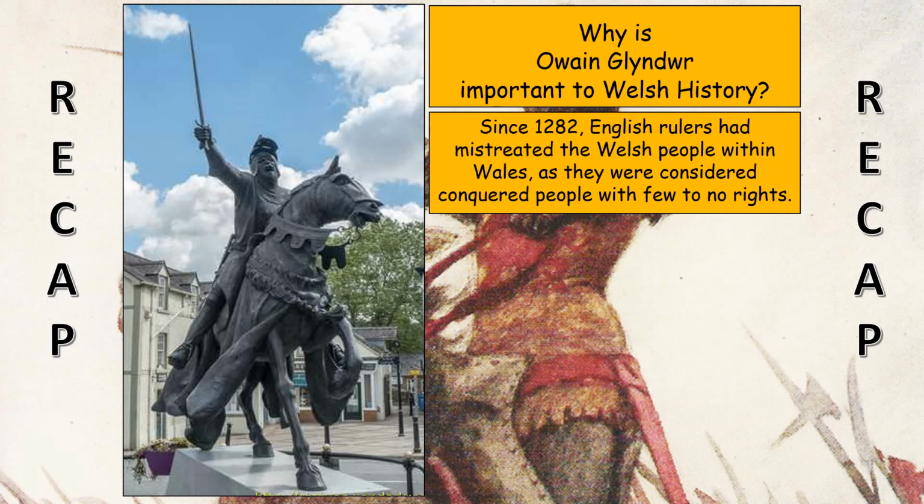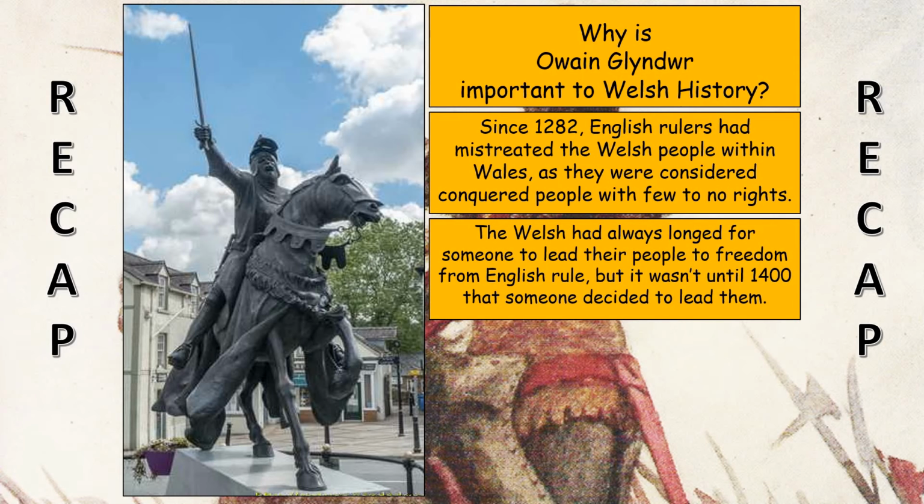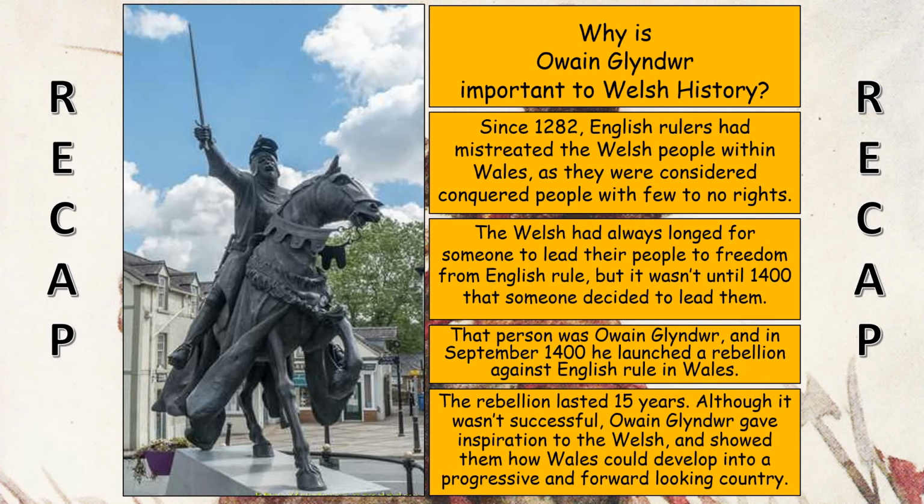So, just a bit of a recap. We know that Owain Glyndŵr was important because English rulers oppressed Welsh people. They treated them like second-class citizens, and he rebelled and it wasn't successful, but he did give Wales a new sense of inspiration to be progressive and a forward-thinking country. Okay, so just a bit of a recap for you there to read through from last lesson.